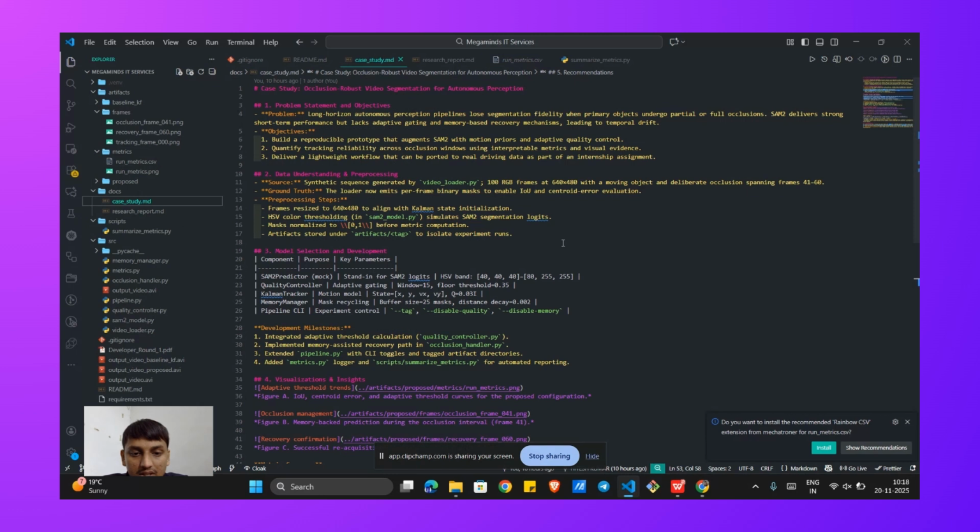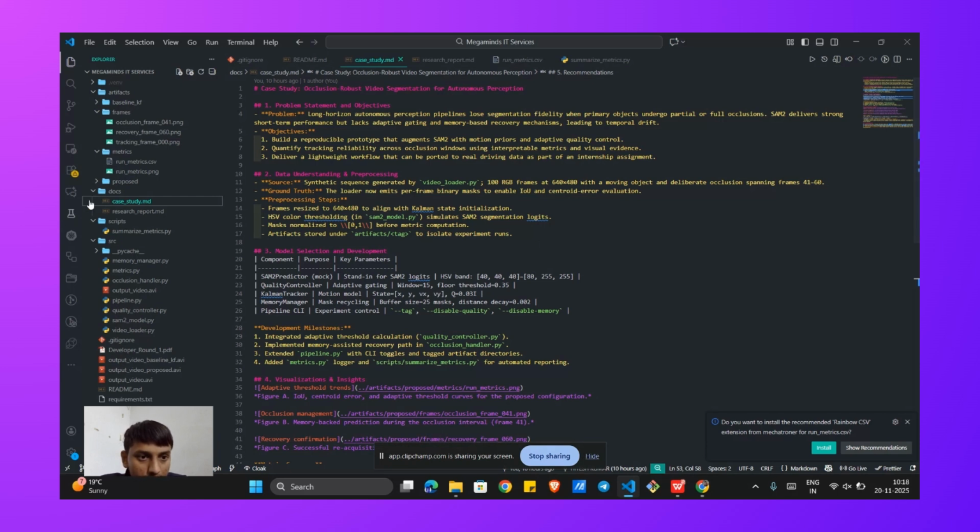But the key insight is the mean threshold column. The baseline uses a fixed threshold of 0.5. My proposed solution, however, operated at an average threshold of 0.43. The 13% reduction demonstrates the efficiency of the adaptive system. It can maintain the same tracking accuracy while being less rigid in its requirements, which is crucial for handling noisy real-world video where perfect scores are rare.